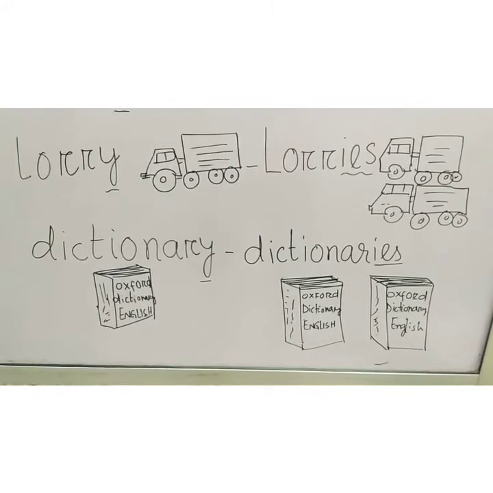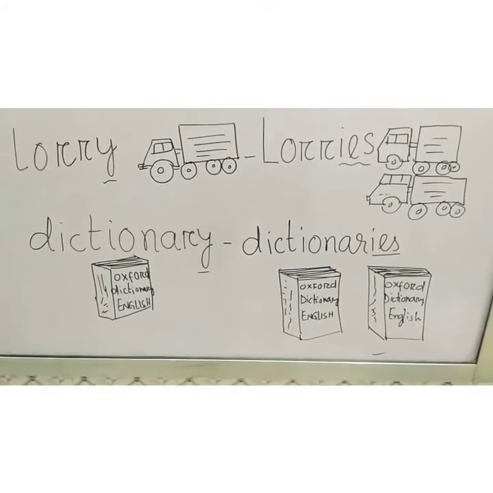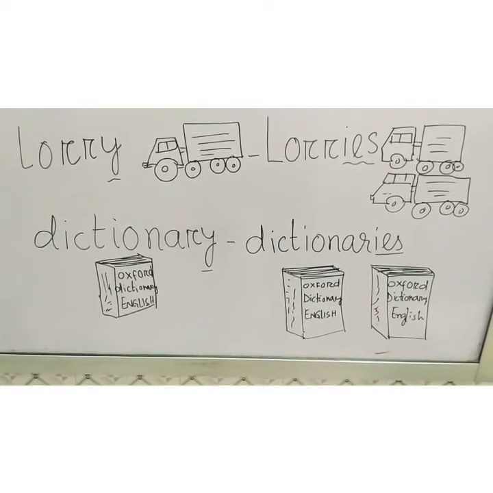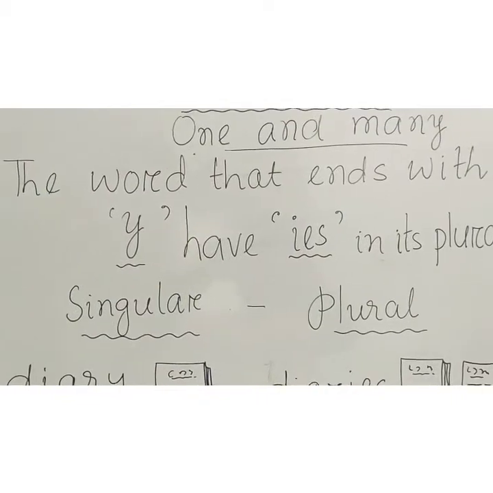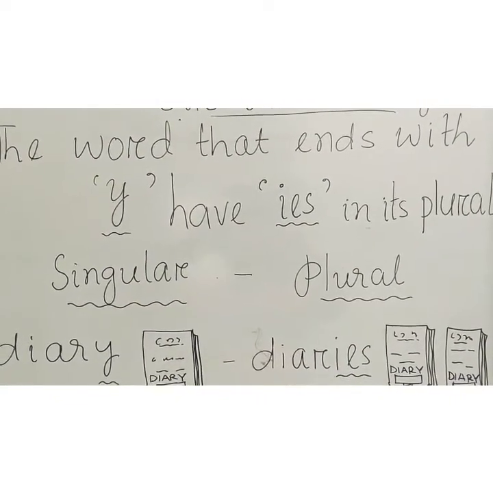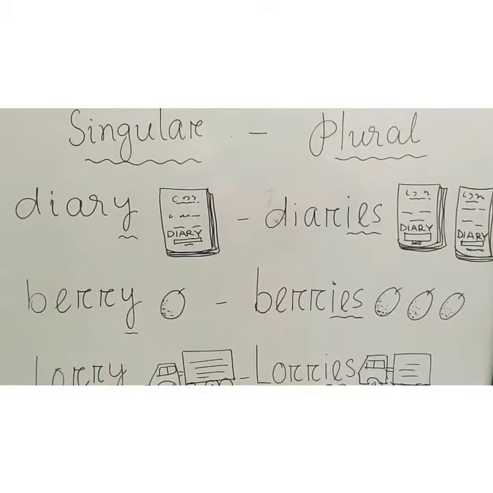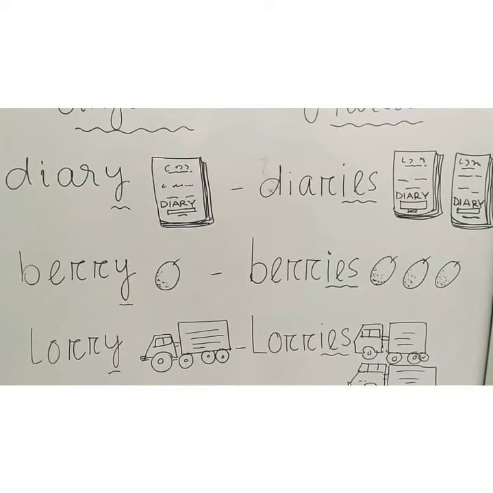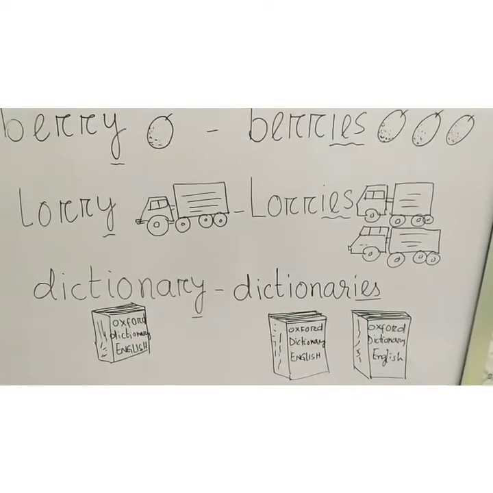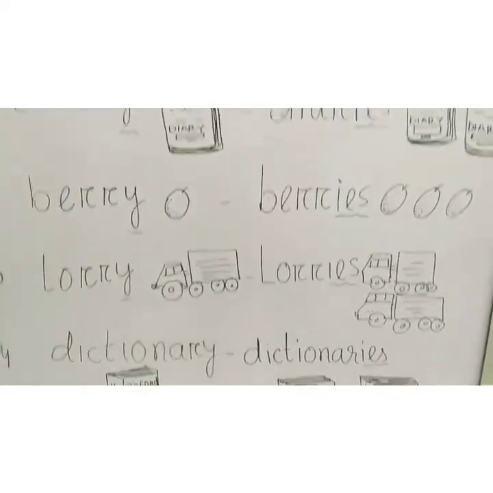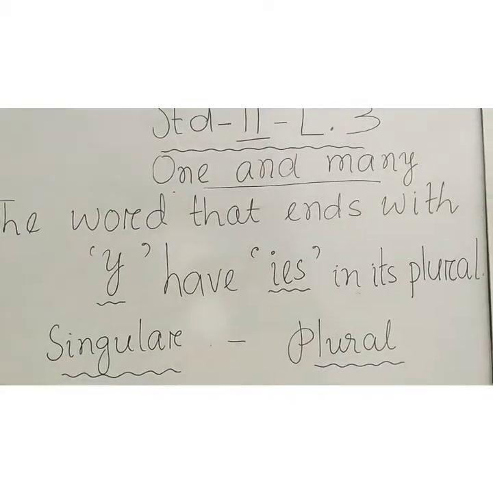If it is more than one dictionary book, you can write dictionaries, that ends with IES. So this is about the words that end with Y having IES in their plural form, children. You can see the examples again. Diary, diaries, berry, berries, lorry, lorries, dictionary, dictionaries. This is all about this Lesson 3, One and Many.